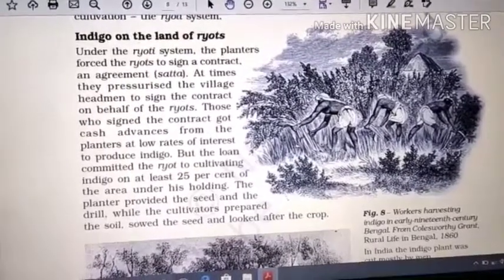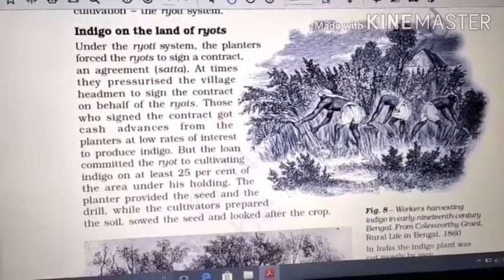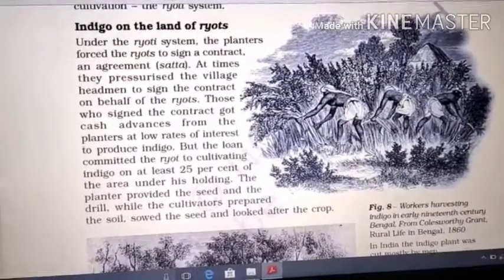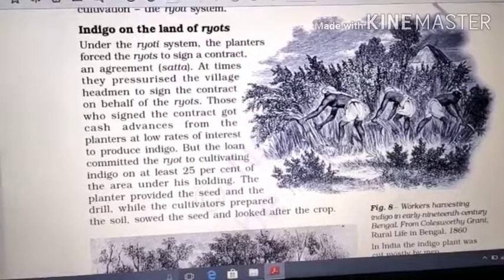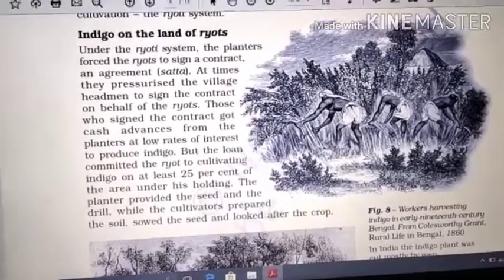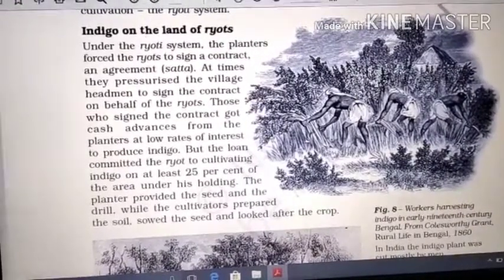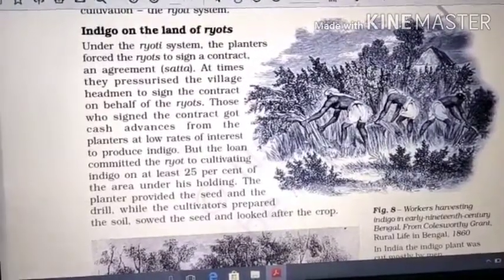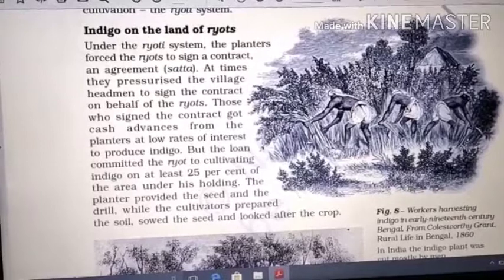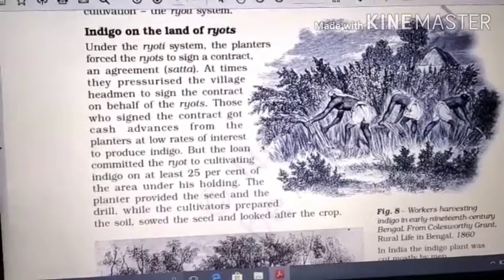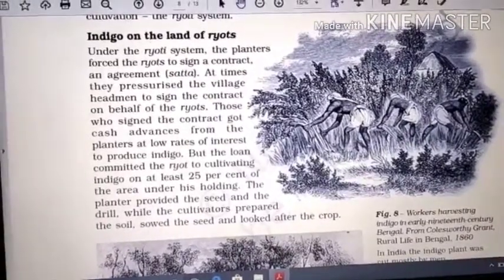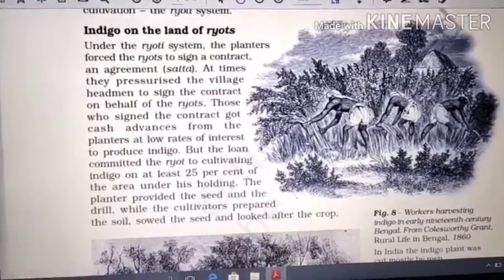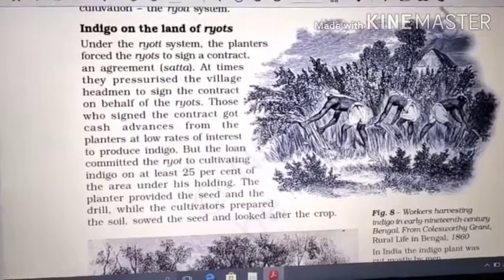This crop always needs fertile land because a lot of nutrients are required, and once this crop has grown in a plot, all the nutrients will be lost. It means that rice could not be grown on the land where indigo had grown once. So that's why the peasants, the farmers, did not want to grow this crop in their farms.